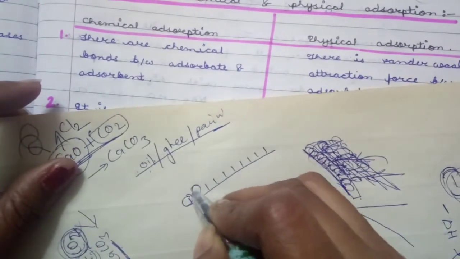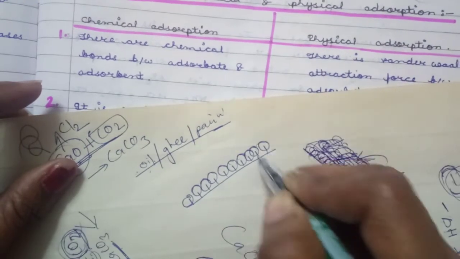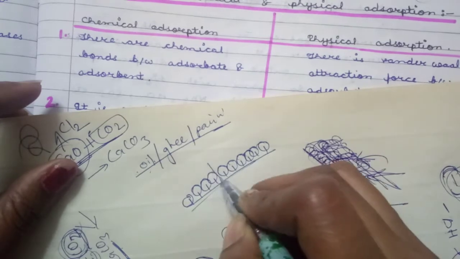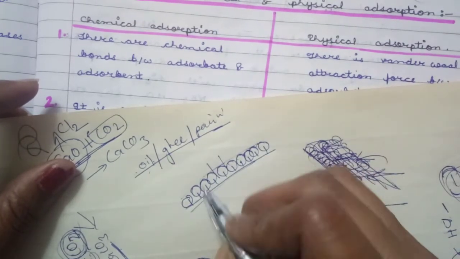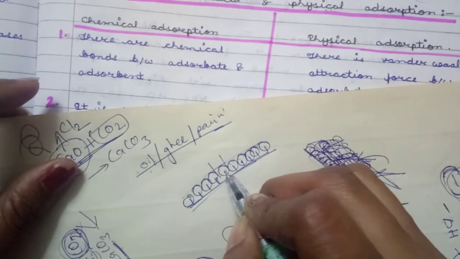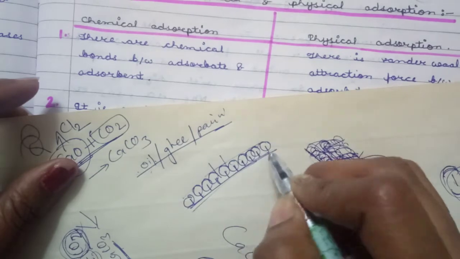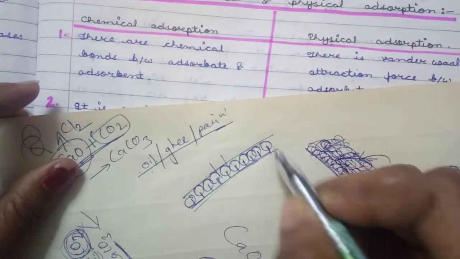When one ball gets attached on the surface, there is no place for one more layer above it, so it is only a uniform layer. These nails are an example of chemical bonding, so it is unilayered.